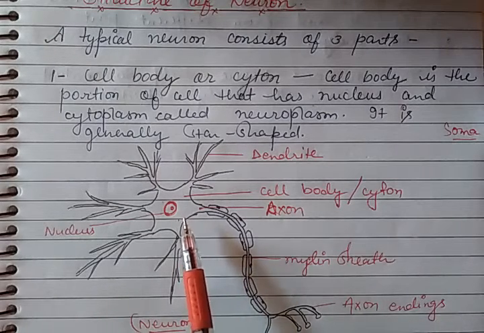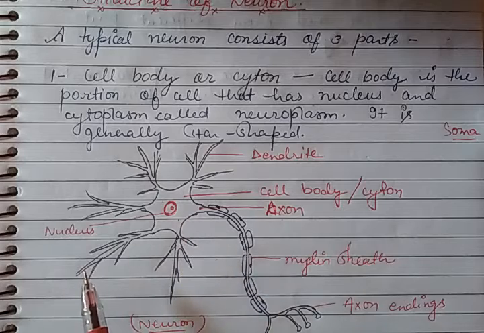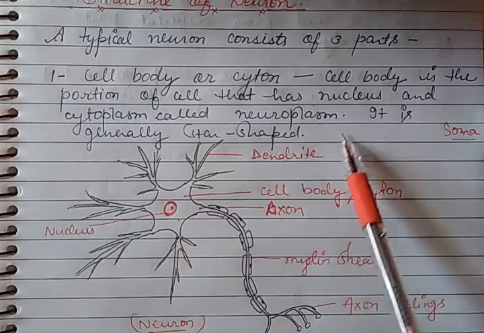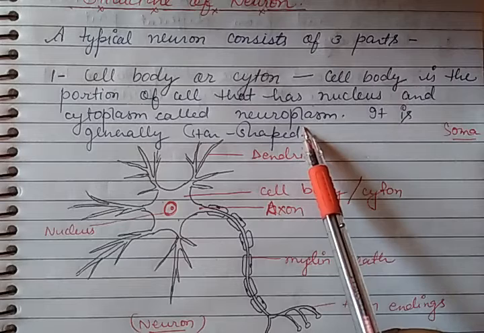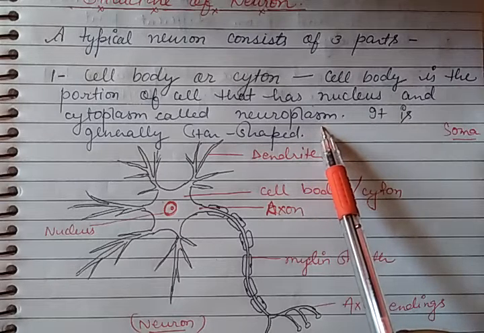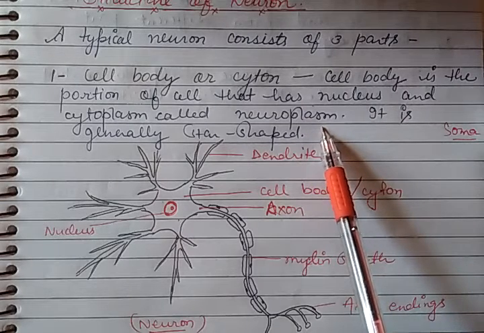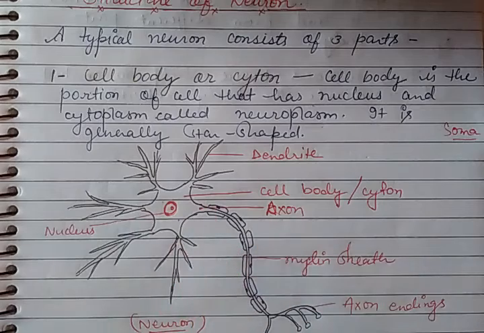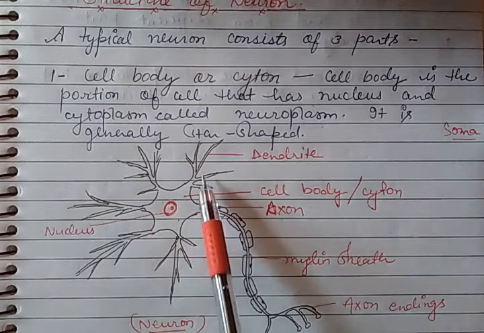The cytoplasm found in the neuron cell has another name, and that is neuroplasm. And this cyton or cell body is generally star shaped.